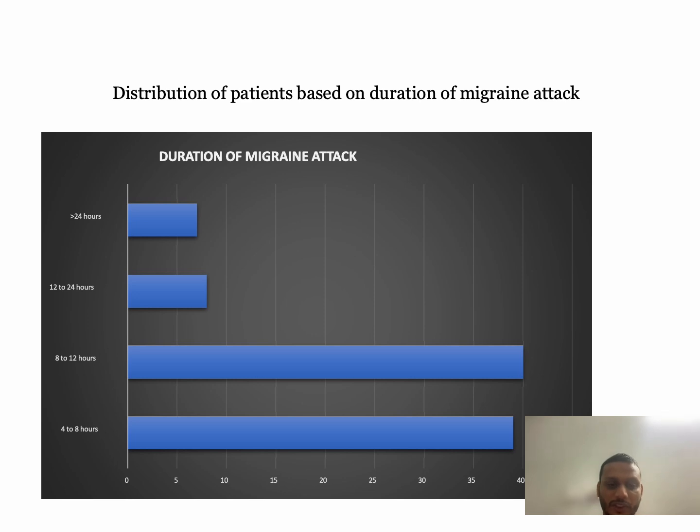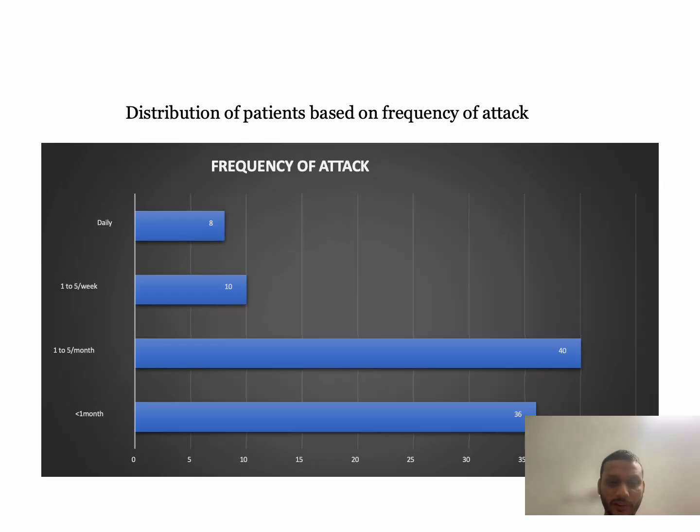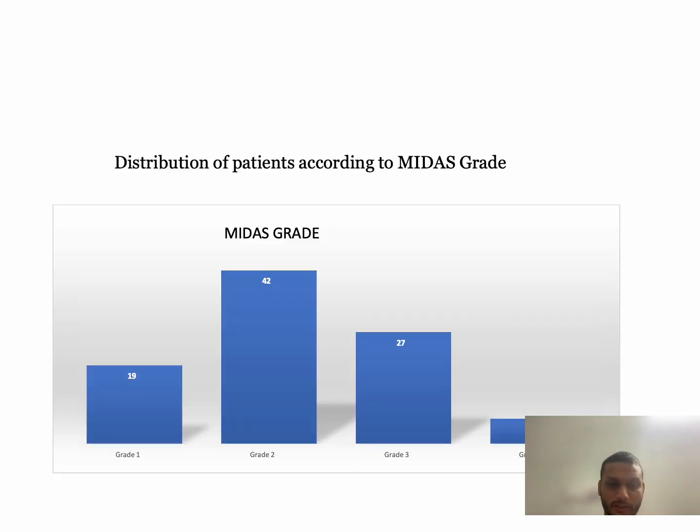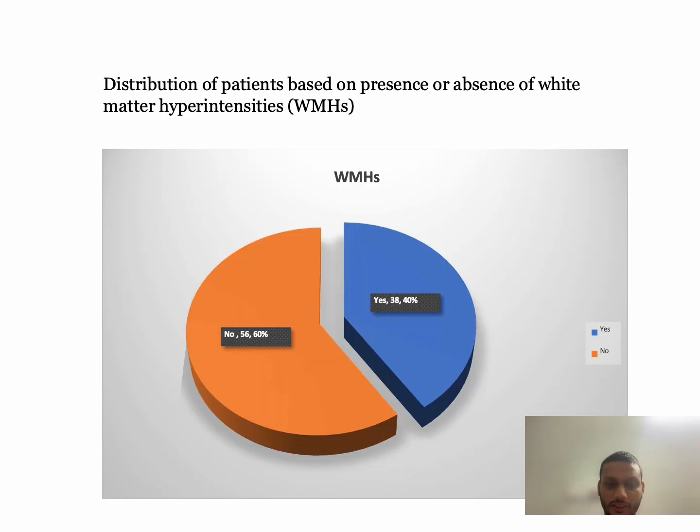Distribution of patients: as you can see, for the duration of the attack, most of the patients had attacks between 4 to 12 hours. The distribution of patients based on frequency is as you can see here. Here you can see most of our patients have MIDAS grade 2 and grade 3.